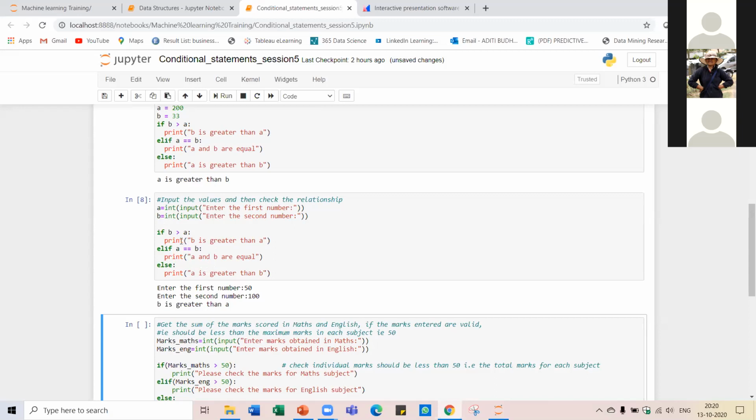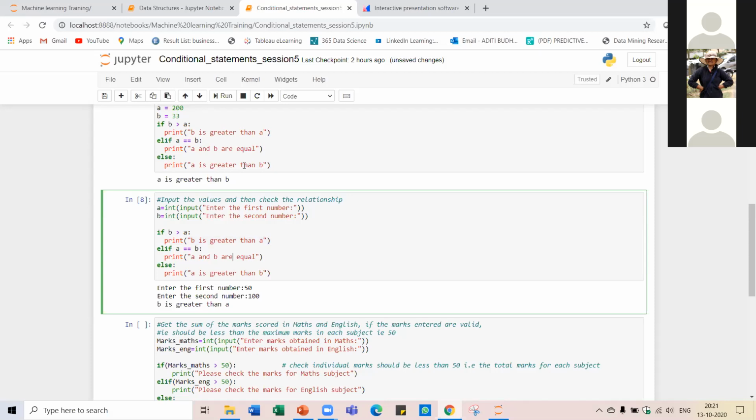In the first condition itself it will find that B is greater than A, because what is the value of B? 100, right? And the value of A is 50. So B is greater than A, and this is true. Hence it will print this line, or execute this piece of code.